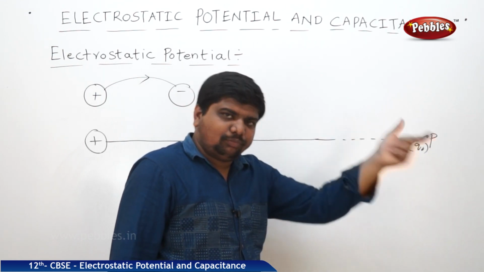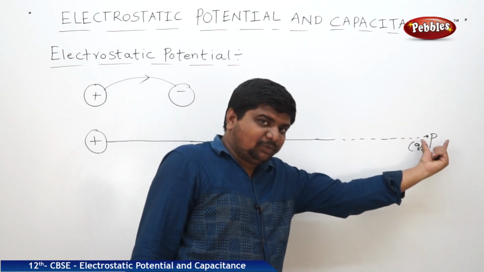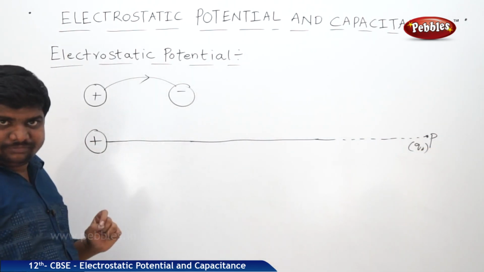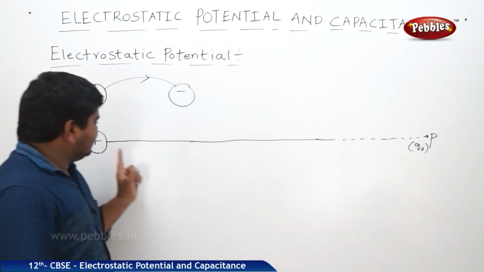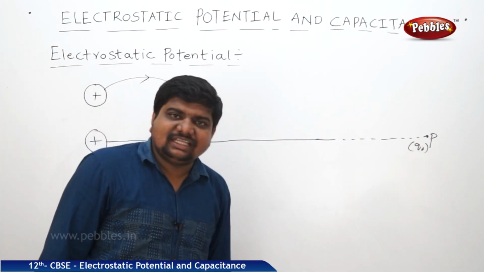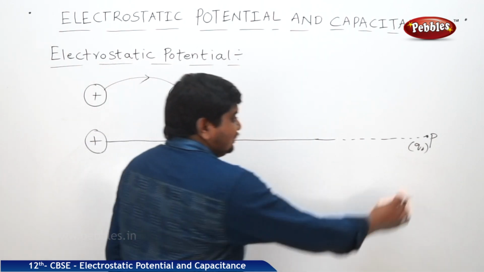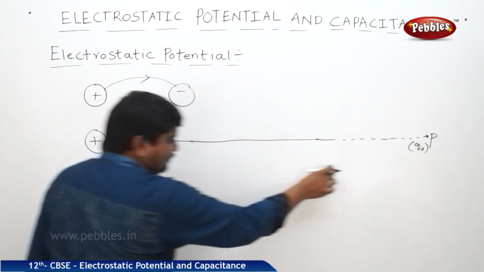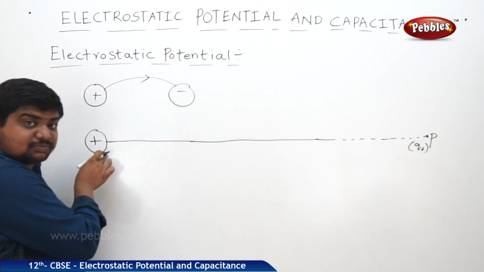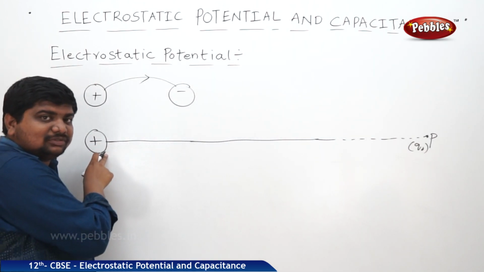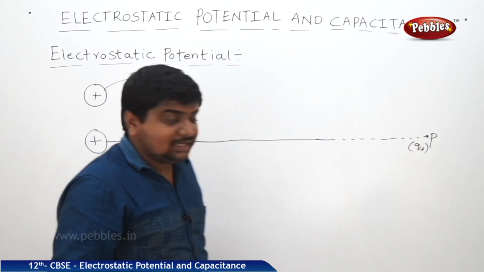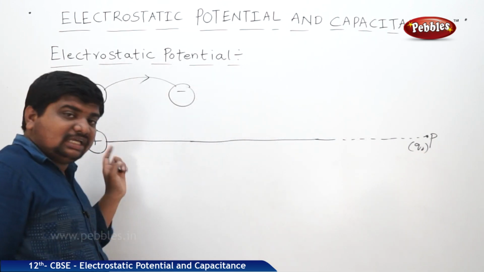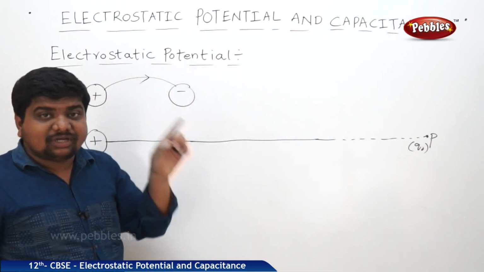Positive. It means I am bringing one unit positive charge from infinite distance to the source charge. The source is also positive. What is the force between them? Force of repulsion. That means the amount of work done in bringing a unit positive charge from infinity to the source charge is called electrostatic potential.